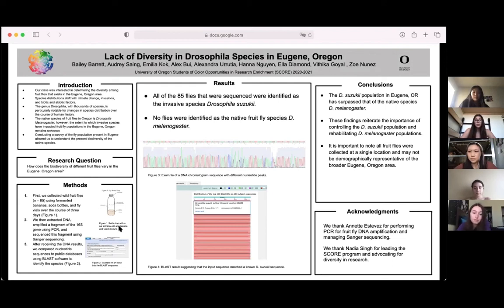The results showed that 100% of fruit flies caught were Drosophila suzukii. Drosophila suzukii has outcompeted Drosophila melanogaster, and these findings reiterate the importance of controlling the Drosophila suzukii population and rehabilitating